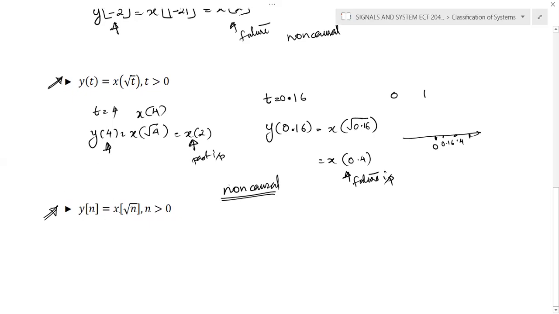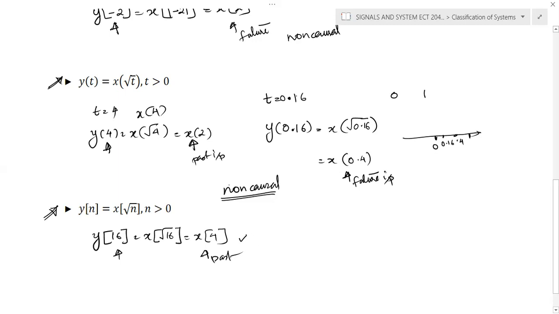y of n is equal to x of root n. And we already discussed that n is greater than 0. And if you choose any value, for example, y of 16, it's simply x of root 16. So it becomes x of 4. So the present input is x of 16, but it depends on the past value. So the condition is valid for causality.